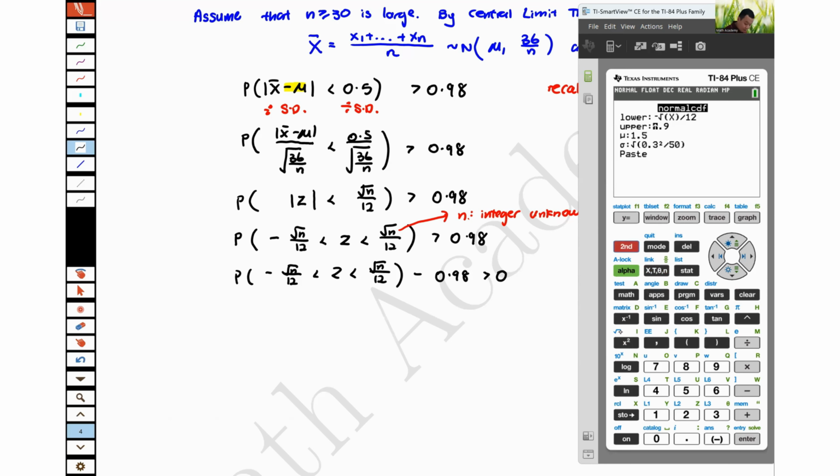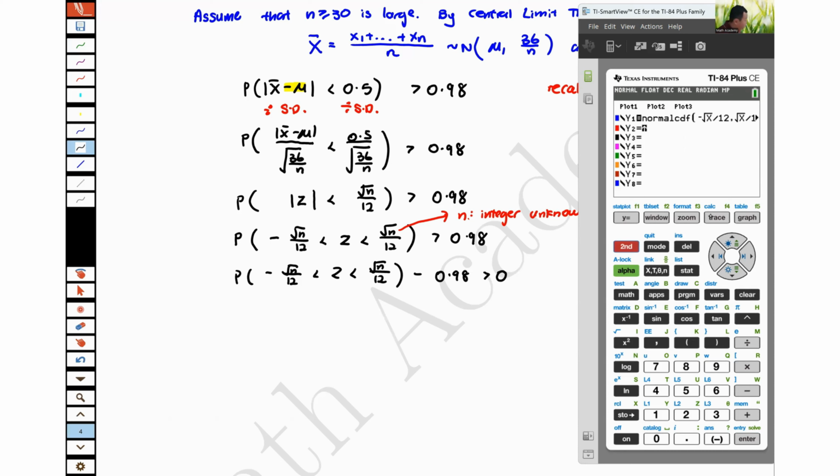Upper is the same. We have root x and divide by 12. Your mu and SD is based on your current variable, which is z. So z is 0, 1. Okay, so lower and upper is in terms of x because x is your unknown. So we paste it. I put it onto the graph, but I also key the negative 0.98.